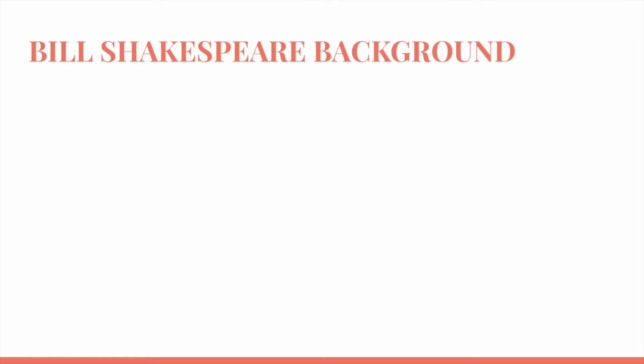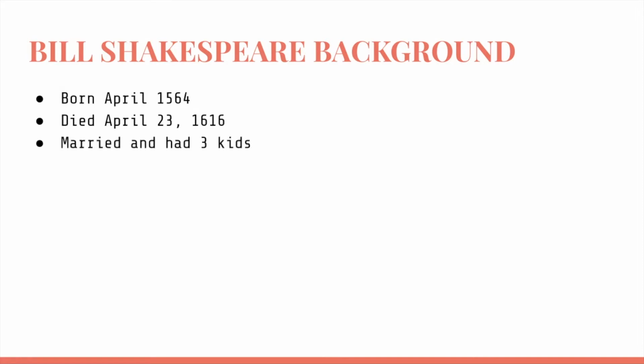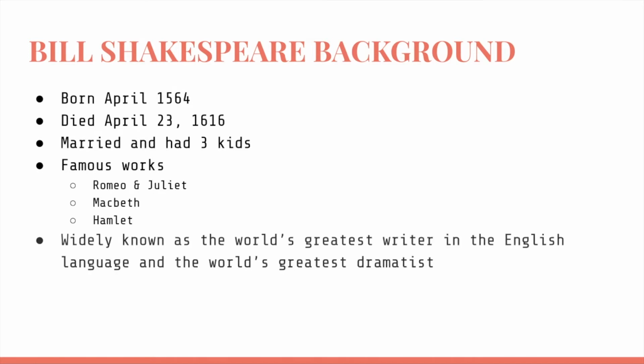So a little background on what we did last week. We talked about William Shakespeare, or I like to call him Bill Shakespeare. He was born in April 1564. He died on April 23rd, 1616. He was 52 years old. He was married and had 3 kids. Some of his most famous works, y'all have probably heard of, are Romeo and Juliet, Macbeth, and Hamlet. Y'all are probably going to do Hamlet in high school, so you can look forward to that. And then he's widely known as the world's greatest writer in the English language and the world's greatest playwright.